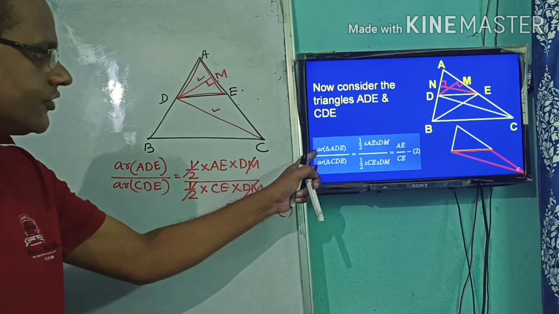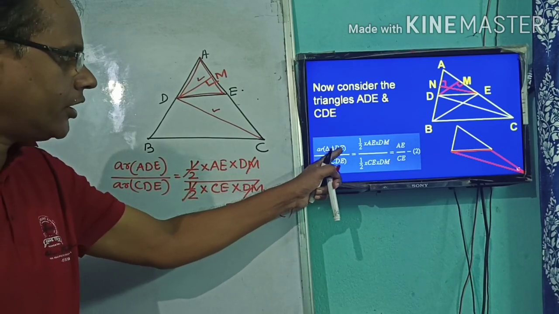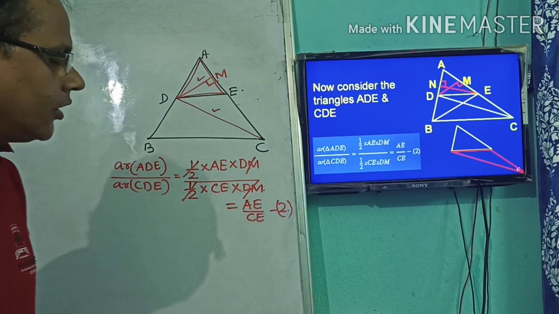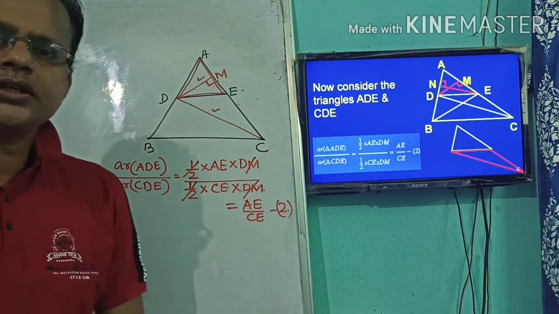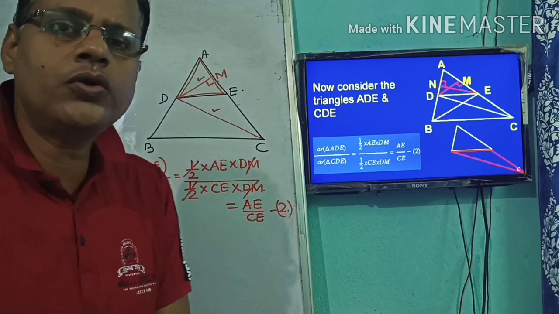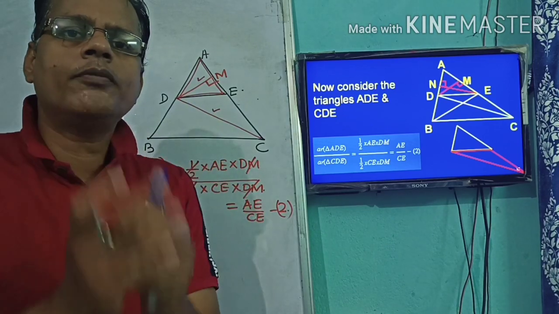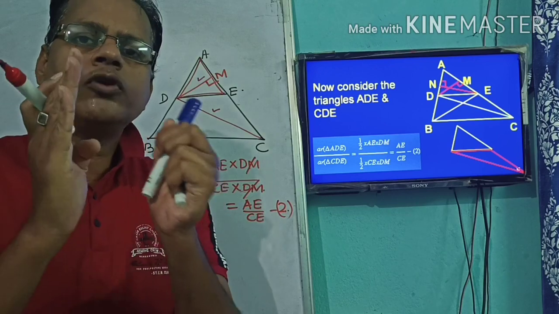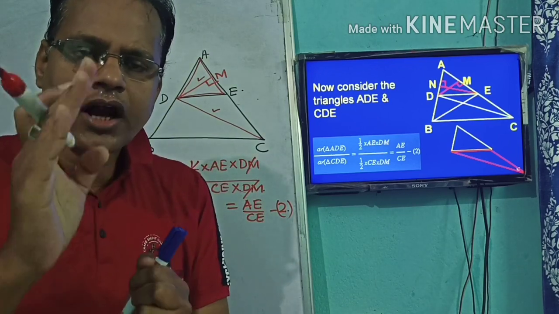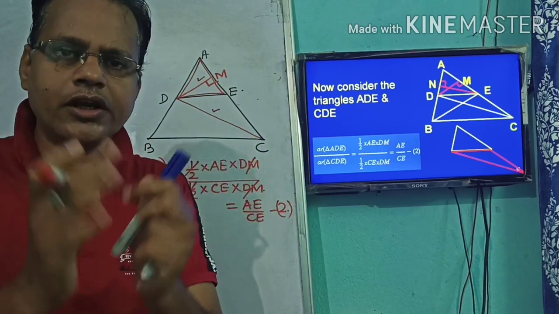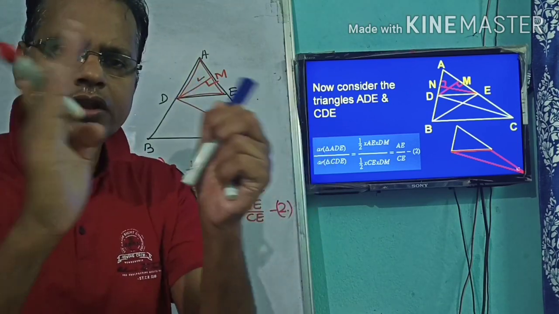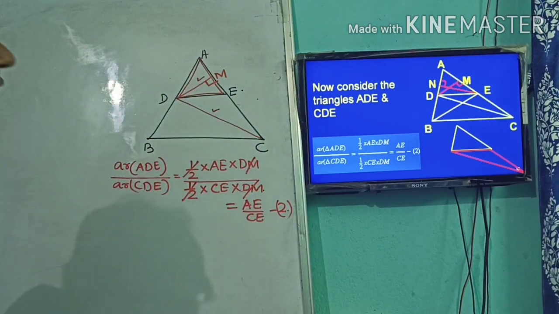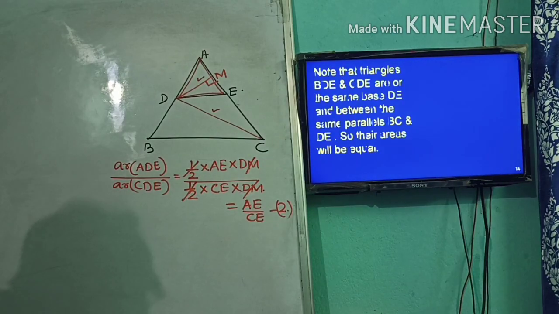Now here you can see, area of triangle ADE by area of triangle CDE is equal to AE by CE. This is your equation 2 and step 2 of this proof. Then come to step 3. As I was earlier telling you, this theorem will be solved within 3 steps. Now we are in the third and last step.